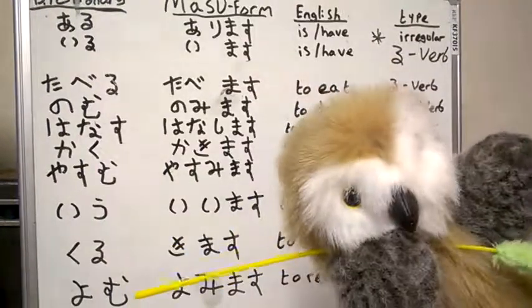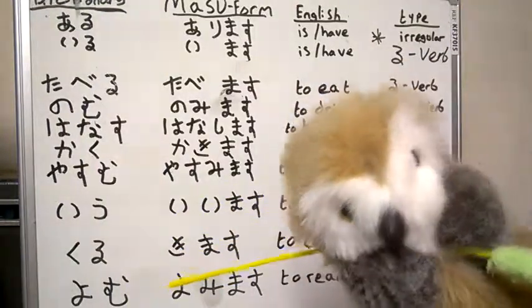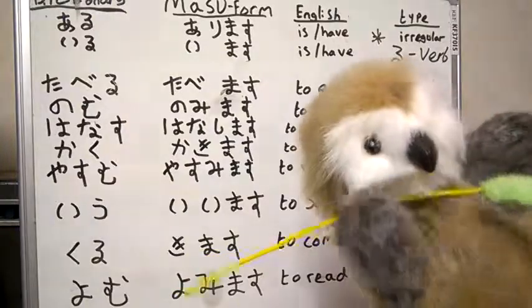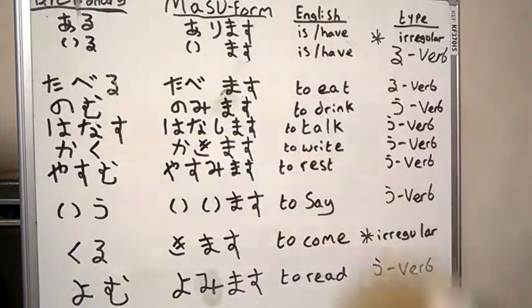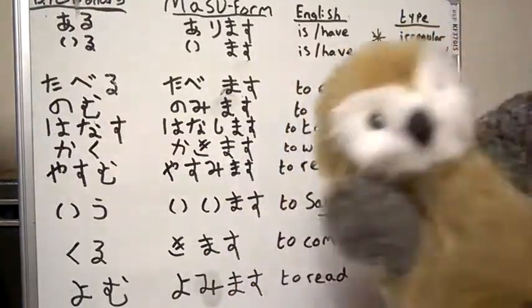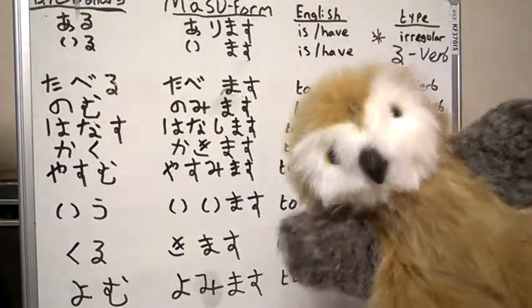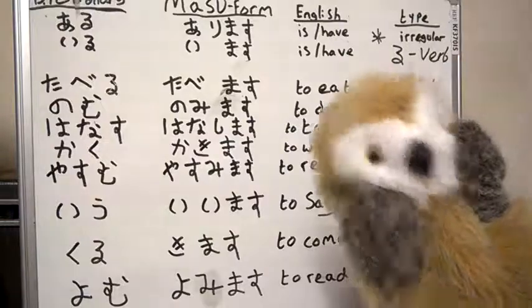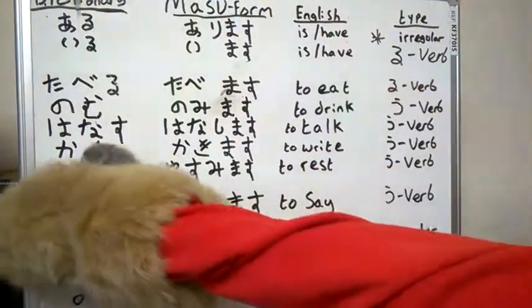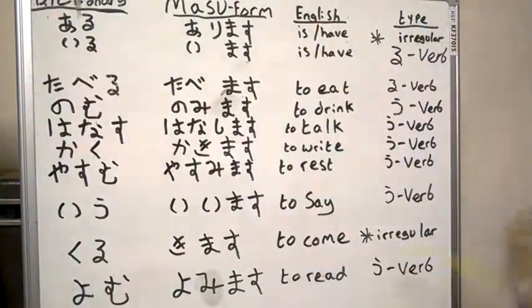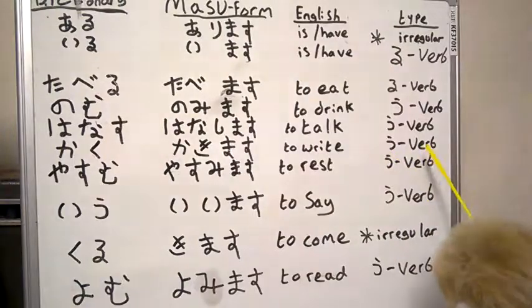Kakimashita, you wrote it. Kakimasen, I don't write. Kakimasen deshita, I didn't write. So maybe homework, I didn't write. Kakimasen deshita. Ah, terrible. And this as well, because it's ku, u. U is a u verb.